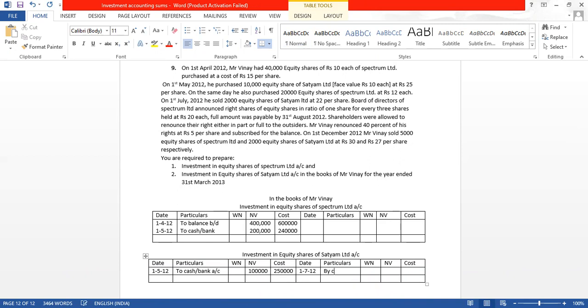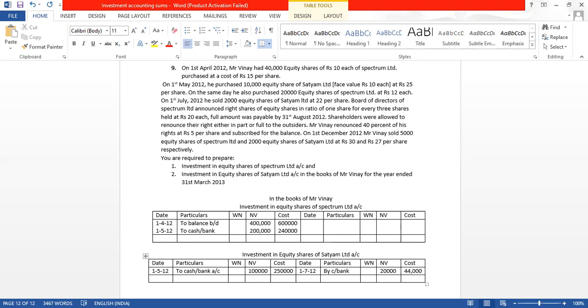Sold means what we will get? Cash, bank. And how many shares? 2,000, sorry, 2,000 shares. So 2,000 shares means how much? 2,000 into 10 rupees per share is 20,000, and he sold for 22 rupees. So 2,000 into 22, sold for 44,000.